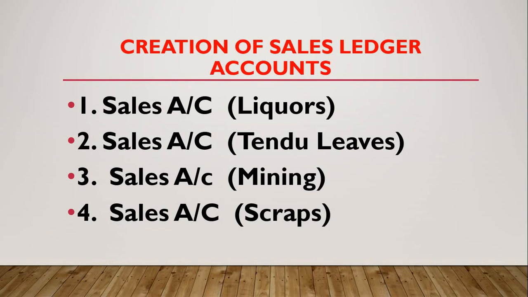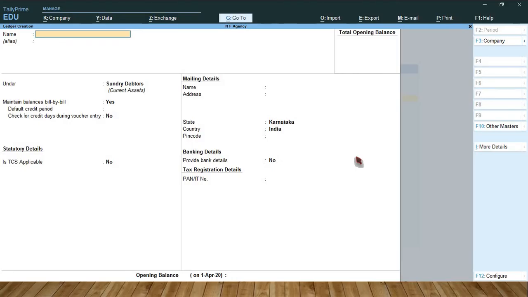Creation of sales ledger account. Here I am taking 4 types of TCS nature of goods. So that's why you have to create sales account in the 4 types of TCS nature of goods. Okay, liquors, tendu leaves, mining, scraps. You have to create sales account for each item. Sales account. Within bracket write liquors. This is for identification.